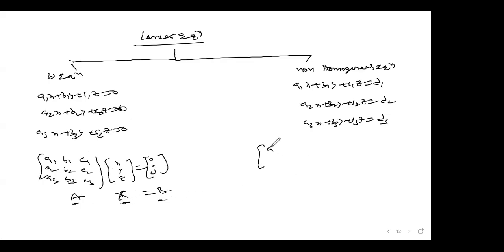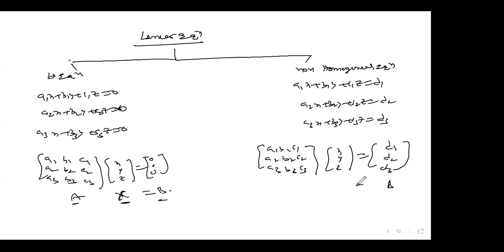यहाँ पे क्या होगा भाई? A1, B1, C1, A2, B2, C2, A3, B3, C3, same as it is, but here X, Y, Z as it is, but here D1, D2, D3 आएगा. ये constant matrix है, इसको B बोलते हैं अपन, X है, ये है, same as it is. This is linear equations, homogeneous. This is linear equation, non-homogeneous.